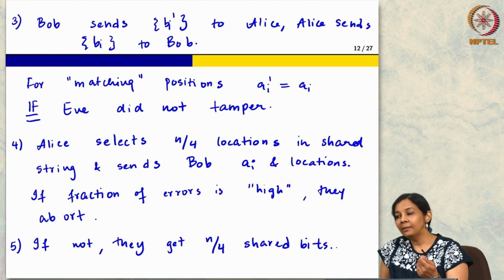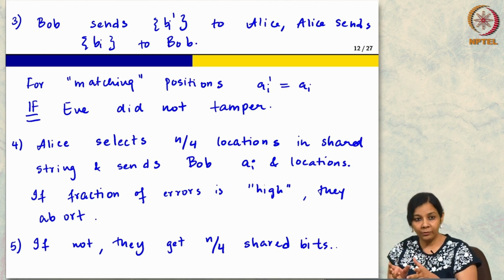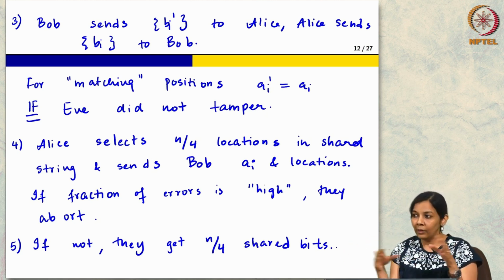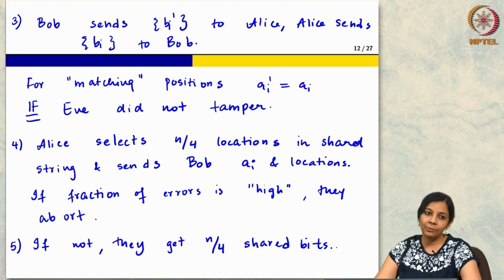Yeah, so the question being asked is that when we send this information, Eve also can see it, right. So, doesn't this constitute some kind of leakage on the original string? And there are two answers. One is that it constitutes leakage and therefore we will throw it away. And the second is that the reason throwing it away suffices is that you are assuming IID. So, if something gets corrupted, it does not affect the rest of the string. That is also an important assumption that we made.